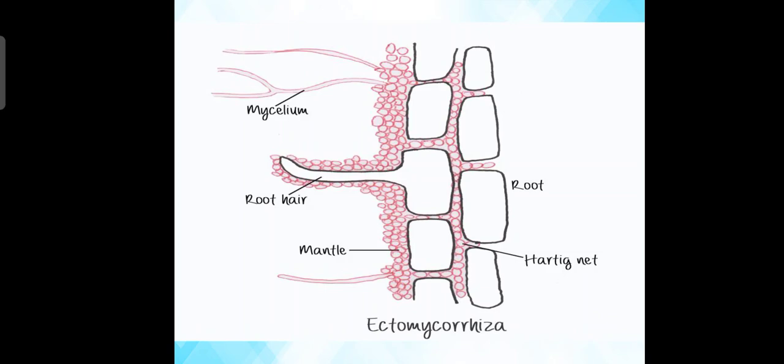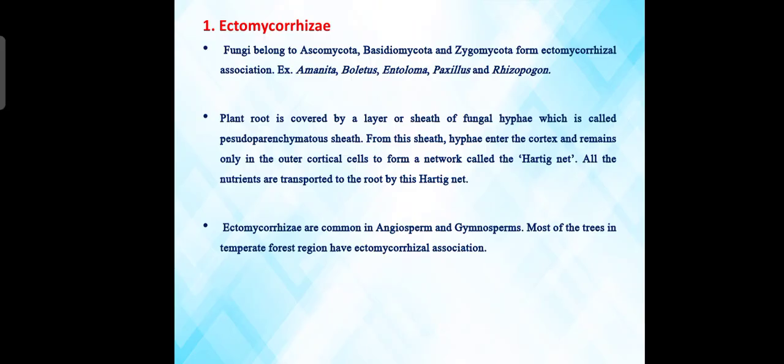This is the structure of ectomycorrhiza. What is ectomycorrhiza? Fungi belonging to Ascomycota, Basidiomycota and Zygomycota form ectomycorrhizal association.